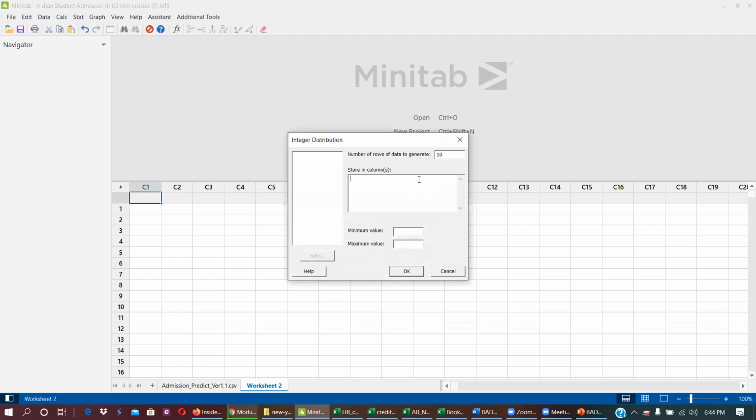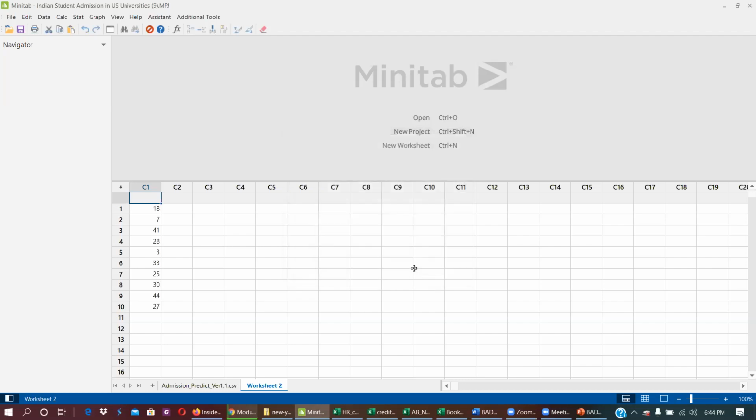Store in column C1. What is the minimum value? 1, maximum value 46. And right here we get these 10 numbers. So this is called a random sample. It means if you need to get a random sample, you need to use a calculator, computer, or any program in order to get those numbers.